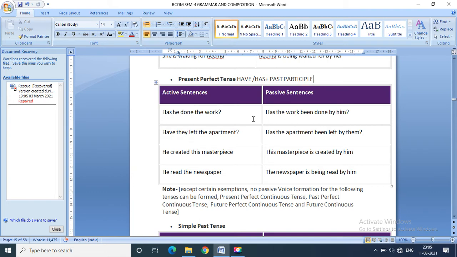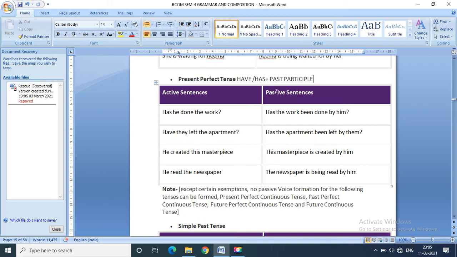We'll observe the question tags and imperatives later on. Has the work been done by him? Has, then the subject and object change. The work been done by him. Have they left the apartment? Has the apartment been left by them? The apartment is a singular subject, so it becomes has the apartment been.